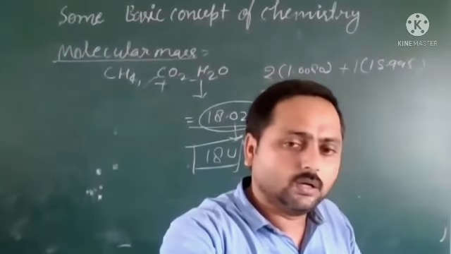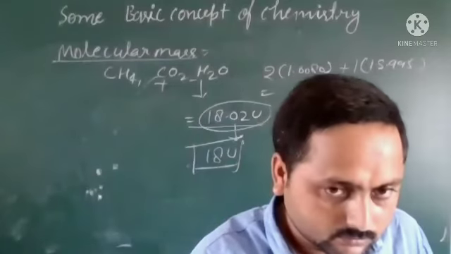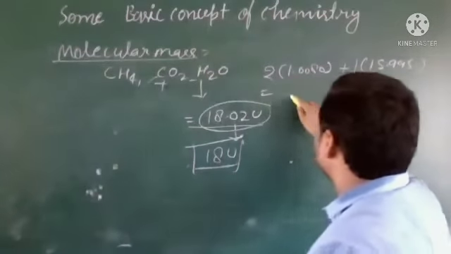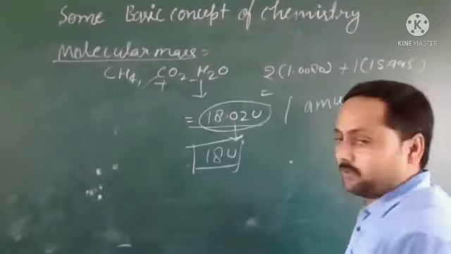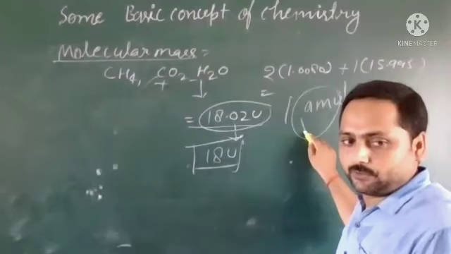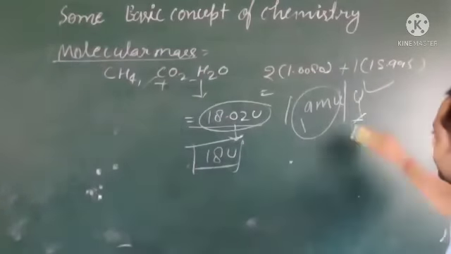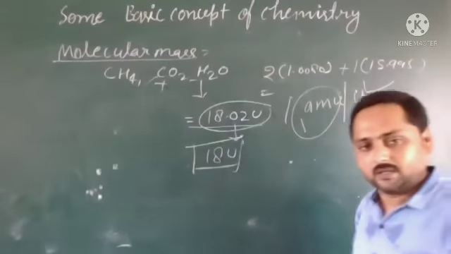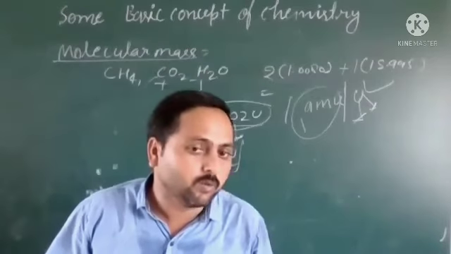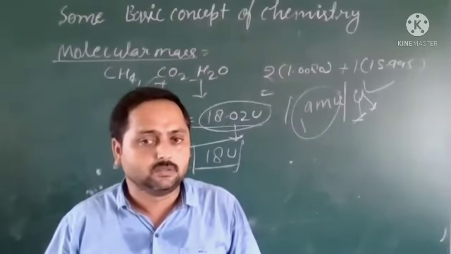What I taught? Sir, this we have to write in u or gram mole. No, these are two units written there. Just you see there: AMU and one is u. So this AMU is atomic mass unit. This can be also used and that can be also used. But recently unified mass, that means u, is being used. Understand? Mole we cannot use here. We are not studying about mole here. We are studying about atomic mass unit. Mole is another concept.